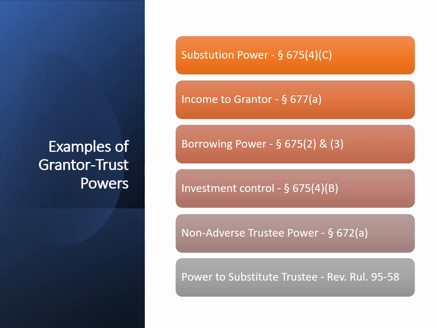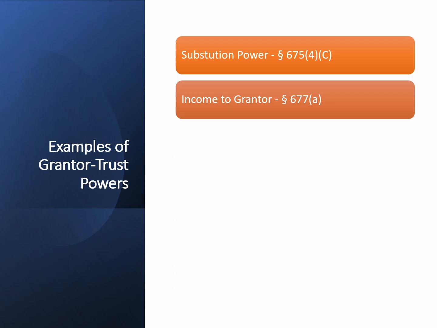I will focus here on the first two in the list. Substitution power is the gold standard for IDGTs. It is supported by revenue rulings, and it is easy to draft with proper fiduciary constraints. A trust providing income benefit to the grantor is built into the GRAT structure and generally accepted as not causing estate inclusion beyond the retained annuity itself.